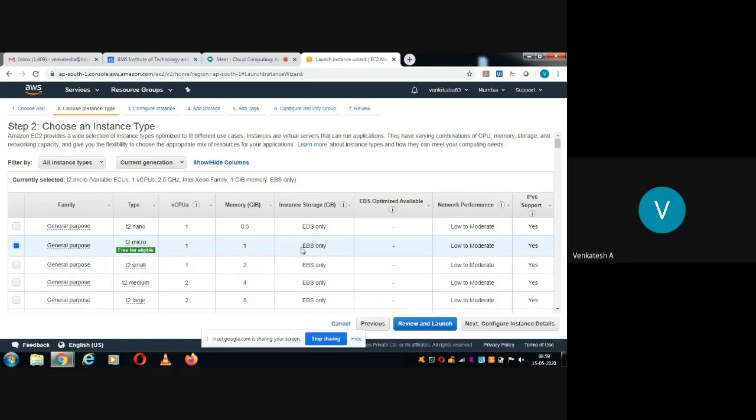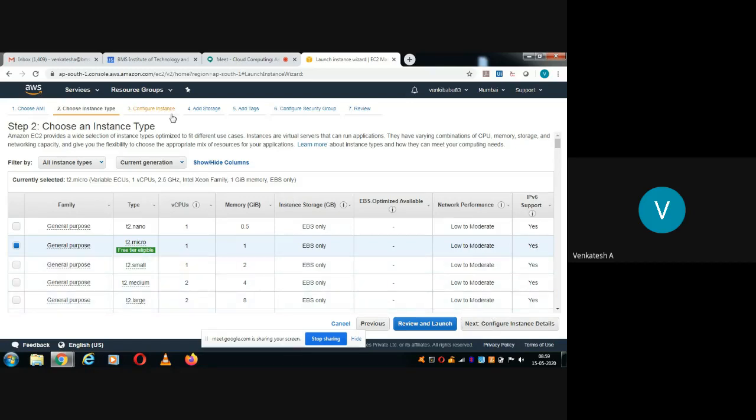See, this is somewhat similar to storing in a hard disk. Just like how you store in the hard disk, similarly, Amazon Cloud is providing a storage service, which is called EBS, that is elastic block storage. Okay, so that they are providing. Network performance is low to moderate, and it supports IPv6 as well. Okay, now click on next.